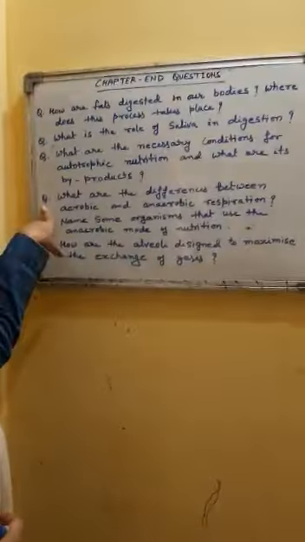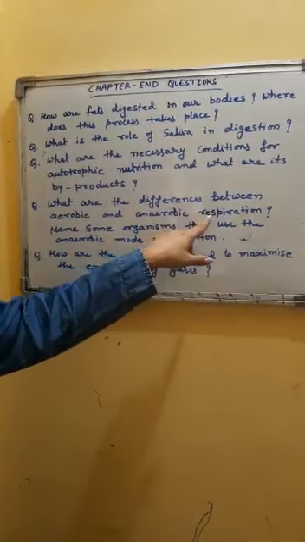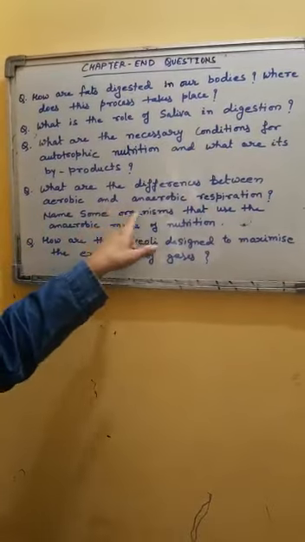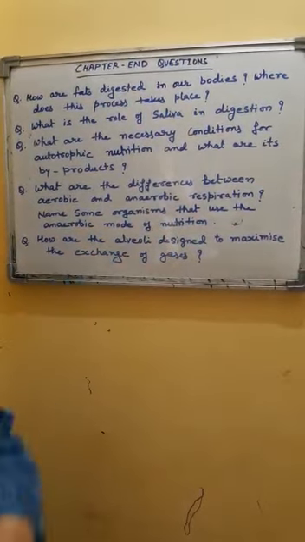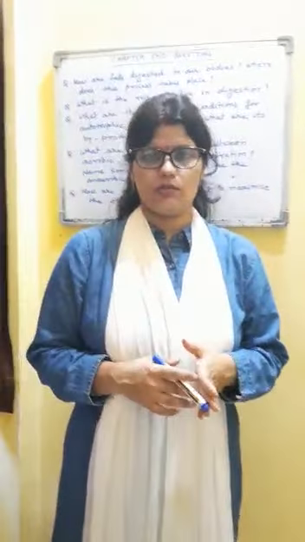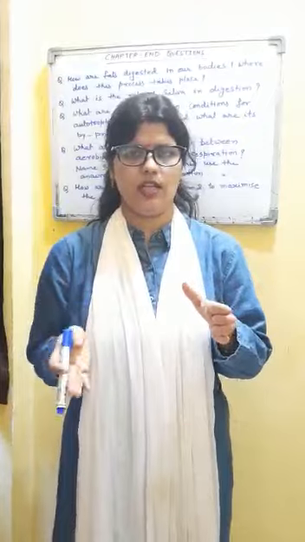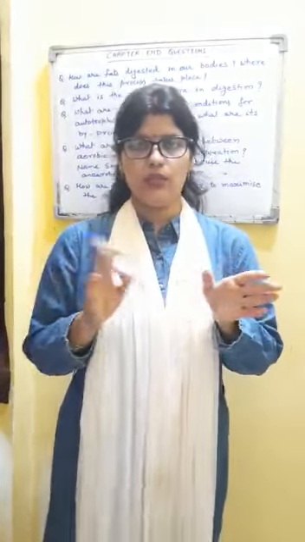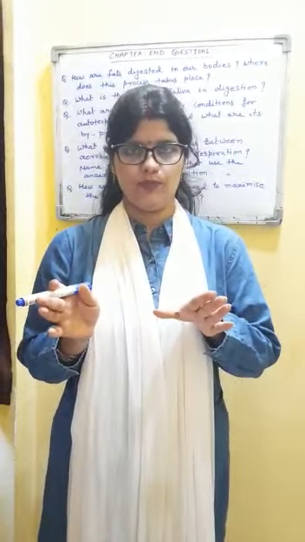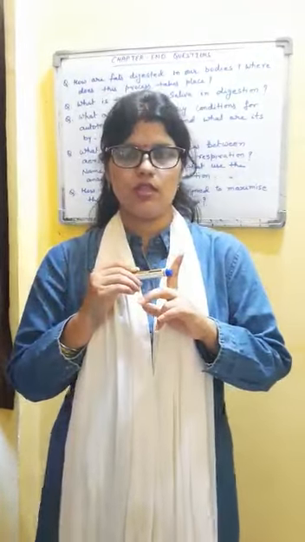In the next question, what are the differences between aerobic and anaerobic respiration? Name some organisms that use the anaerobic mode of nutrition. Here you will write down in columns. Make separate columns: aerobic respiration and anaerobic respiration, and you will differentiate both. On the basis of what? First, presence or absence of oxygen.